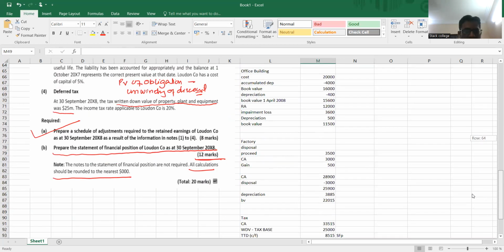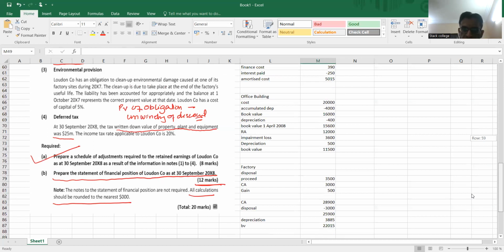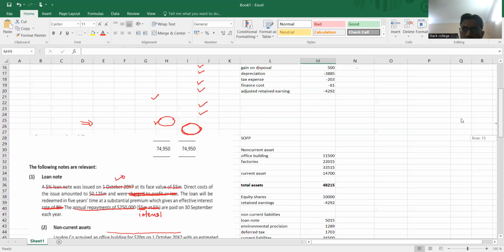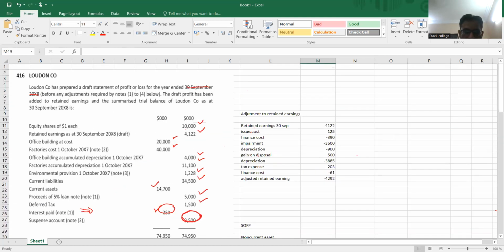Now, if you have any question regarding any adjustment, please ask in the chat box. I will answer that first, and then we'll move to the next requirement or next question, which I will be solving manually, not on Excel, just to speed up the process. So kindly ask if you have any question.